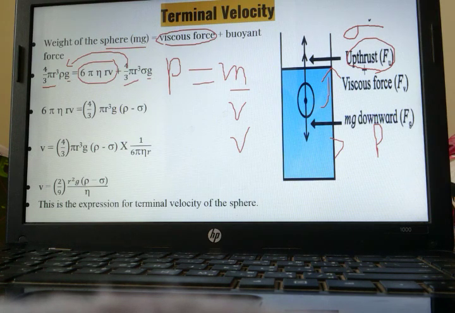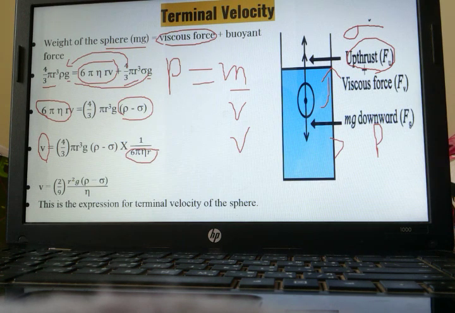If we bring this over here, it will become minus. So I have written minus rho, meaning density of solid minus density of liquid. Naturally, density of solid is more than the density of liquid. Okay, but we want to find out this expression in terms of terminal velocity. So this whole term we'll be taking in the denominator. ये पूरा यहाँ पे ले लेंगे. So we will be getting 6 pi nrv.